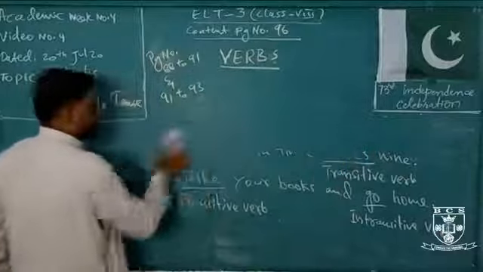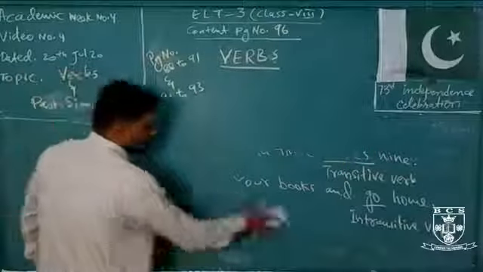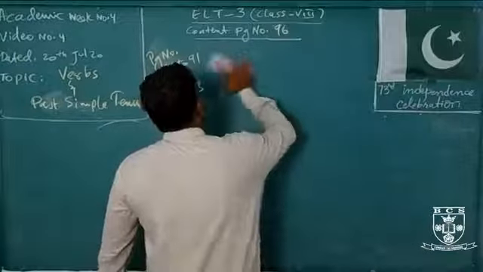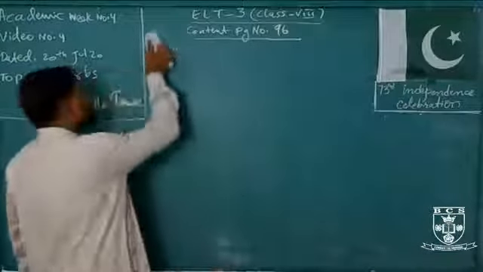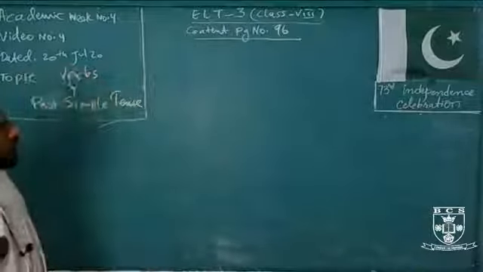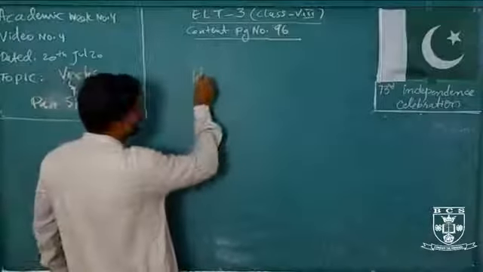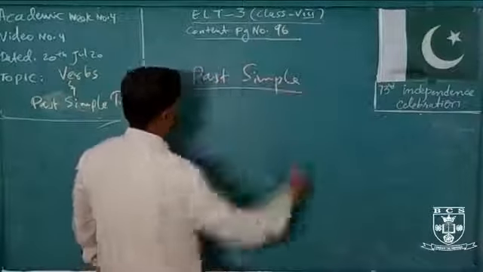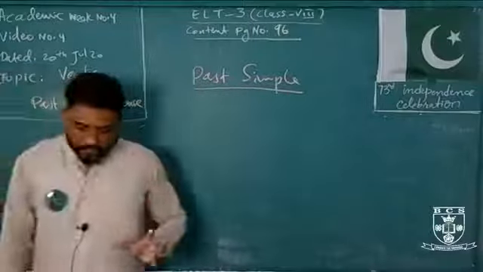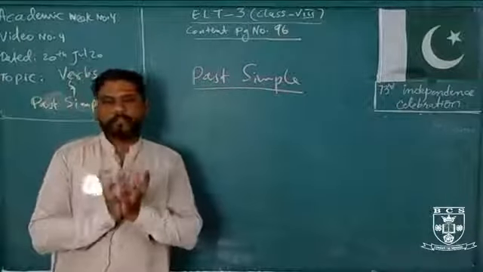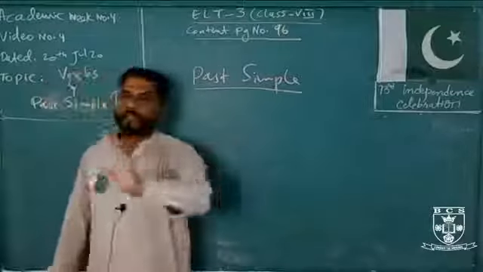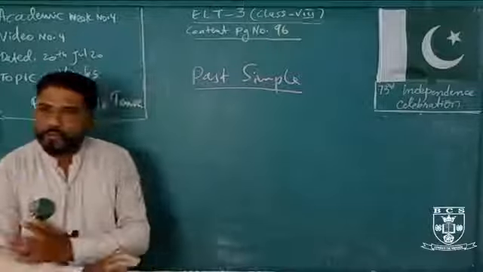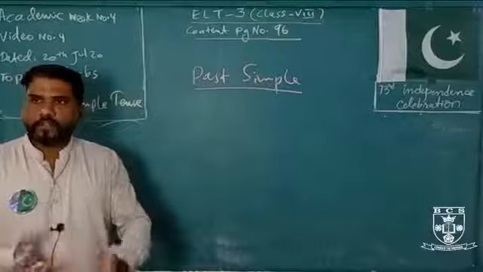Today we are going to learn all about past simple tense. Okay, in past simple tense, what we are going to be doing, for what we use past simple? Okay, so definition you have to understand. Past simple we use for what? An action that is started and completed in the past. It has no connection with present.